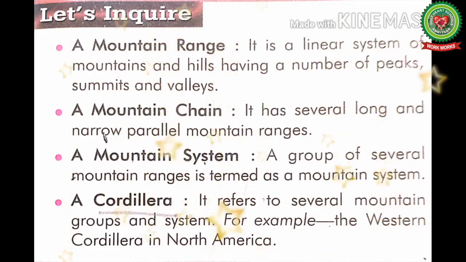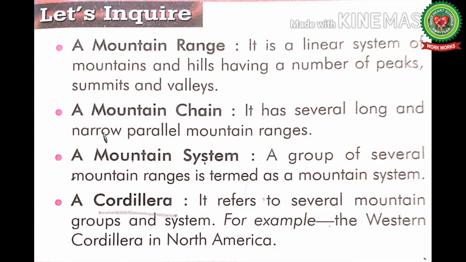Students, let's read the inquiry box. First point is a mountain range. It is a linear system of mountains and hills having a number of peaks, summits and valleys. See the picture of a mountain range. Mountain range is a series of mountains in a line. Next is a mountain chain.